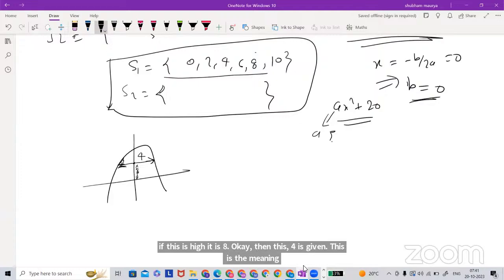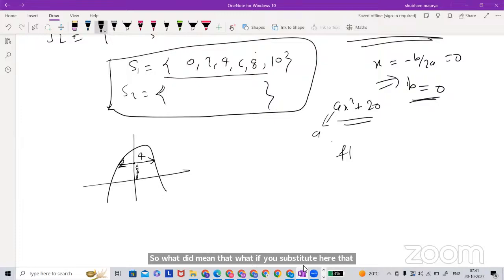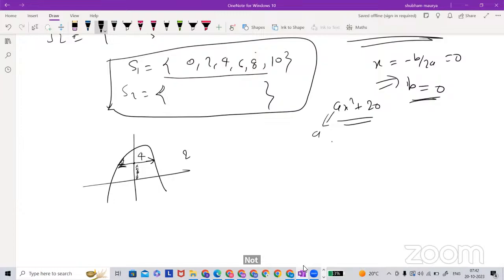So what if we substitute here in this quadratic? If we substitute f of 4, no, we have to substitute 2, minus 2 or plus 2, because of the symmetry. Got it, sir. I substituted 4, that's why I was wrong. Okay, got it, sir.